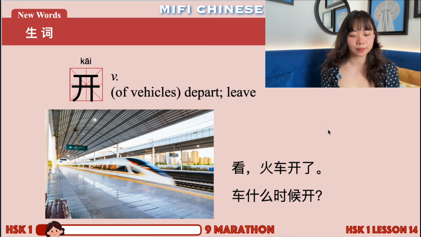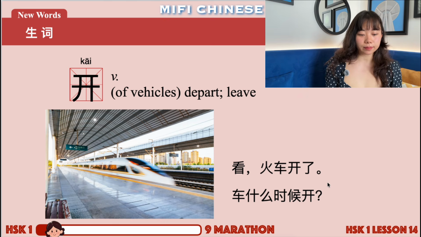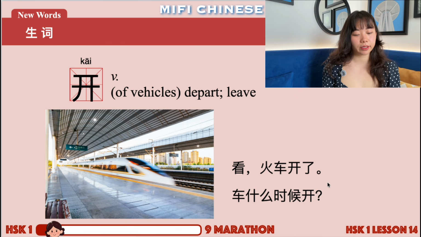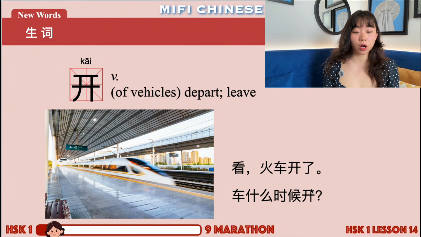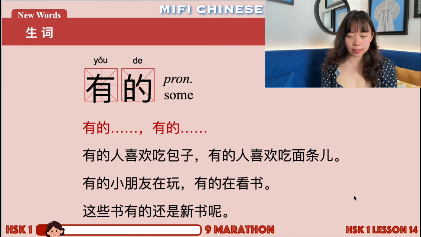For example, 火车开了. Le here, change of status, right? 火车开了. So before the train was not moving, and now it's departing, it's leaving, so you can say 火车开了. Right? 看, see? 火车开了. The train is leaving. The train is departing. Right? Okay, next one. 车什么时候开? When does the car or the vehicle leave? Right? 开. Okay, next one.